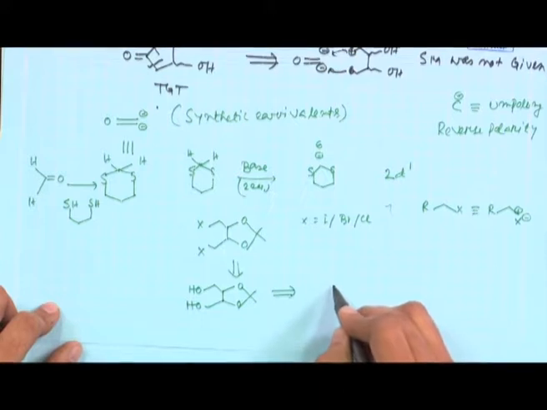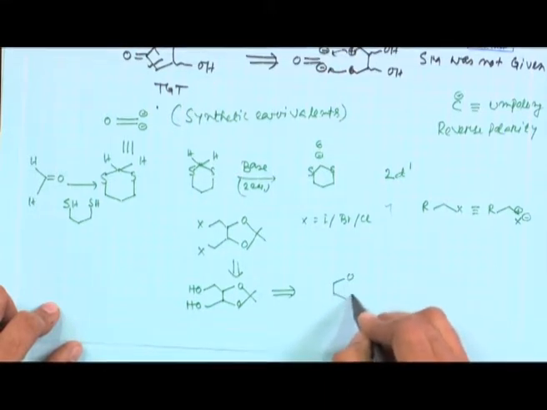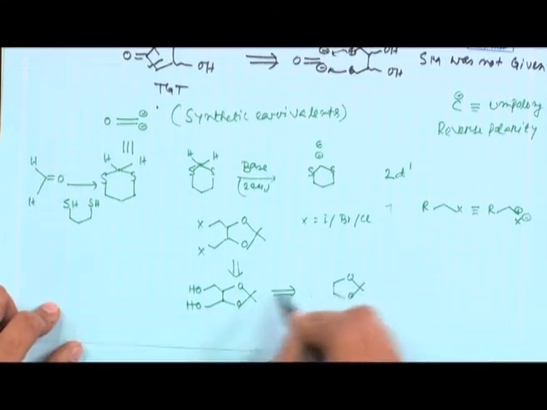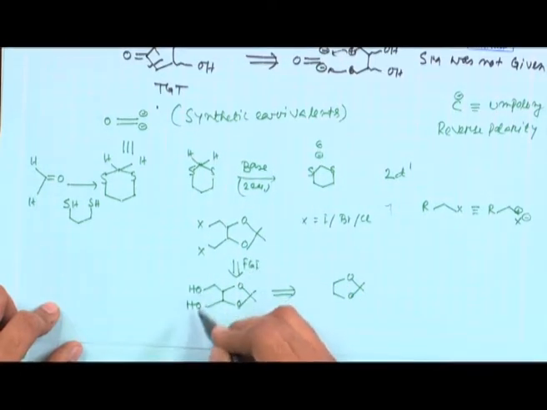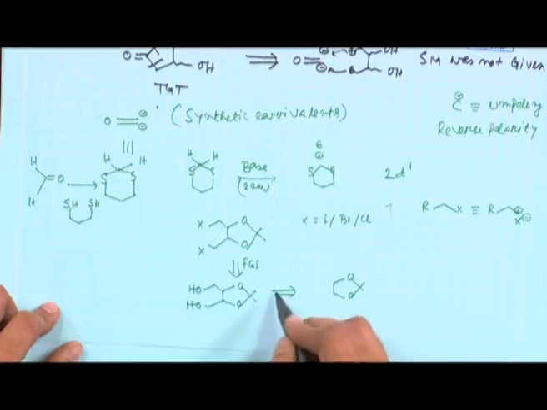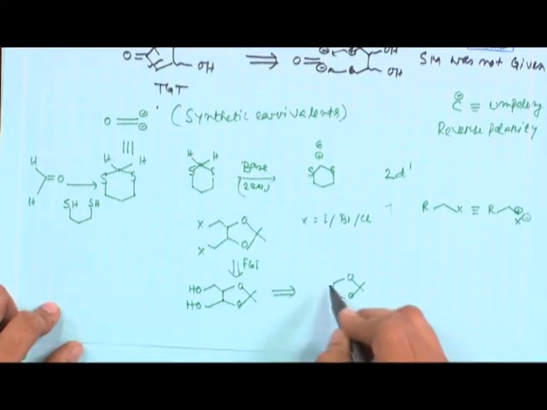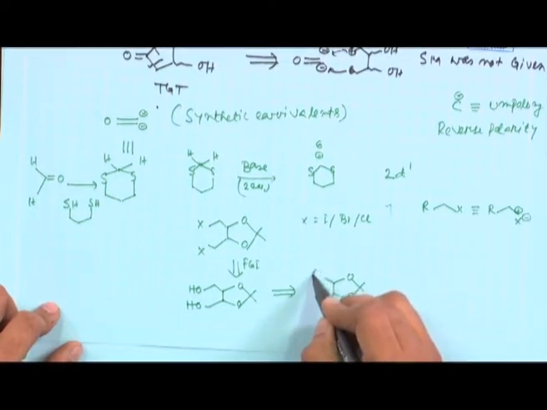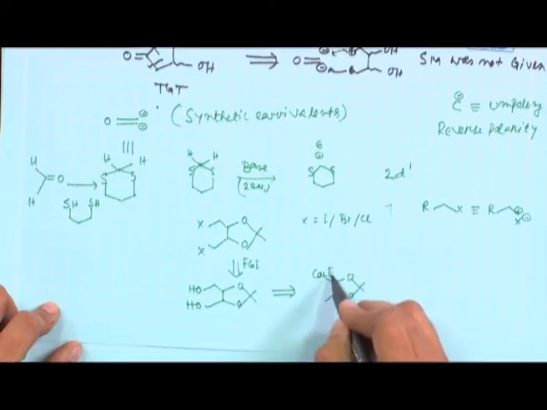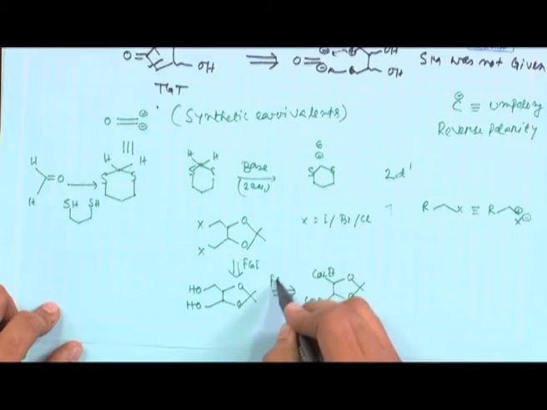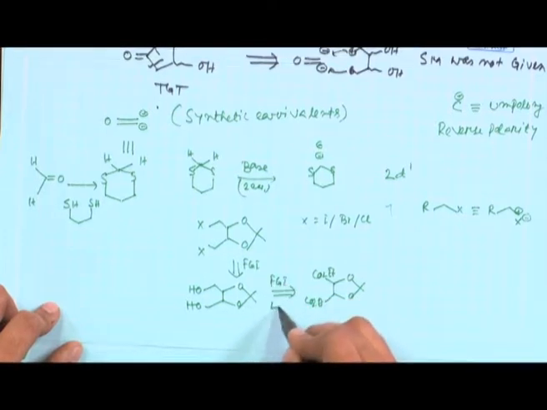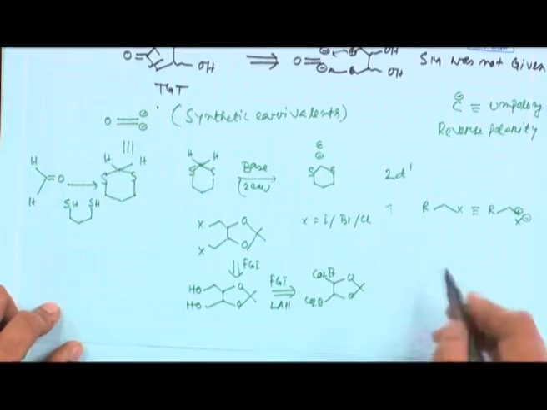and now do another retro. This retro is based on functional group interconversion, where both the iodo groups have been converted from the corresponding alcohols. And now, this retro is such that if you have a diester, you can do a functional group interconversion through normal reduction like lithium aluminum hydride.